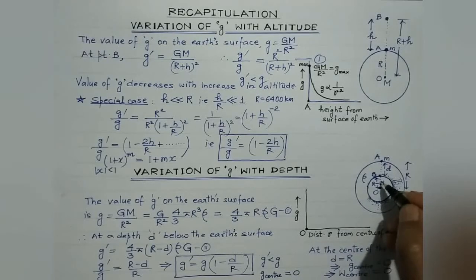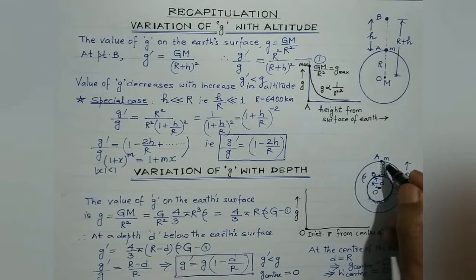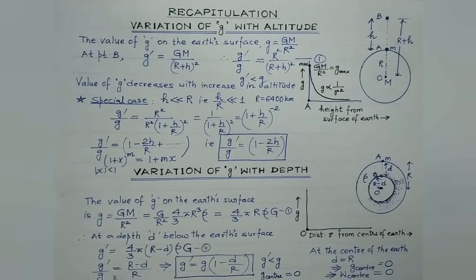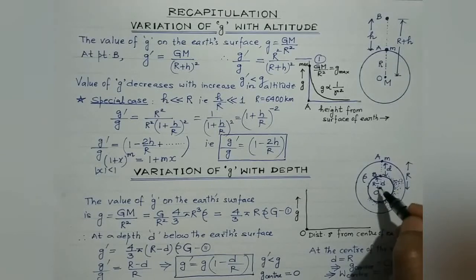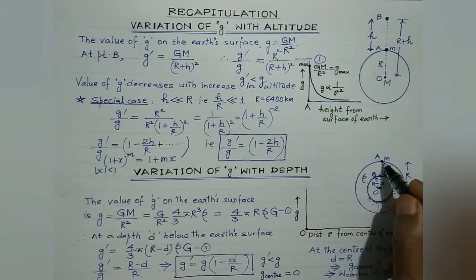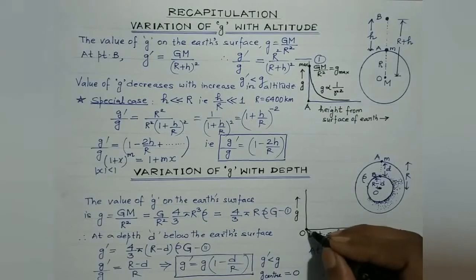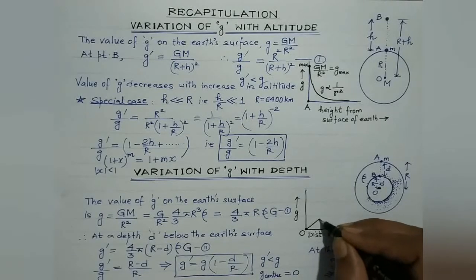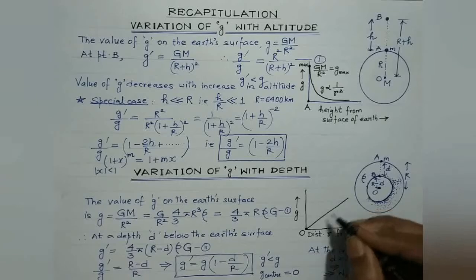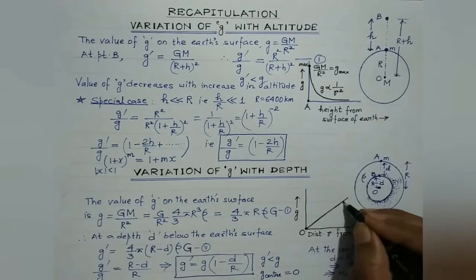Now if we move further towards the surface, the value of small g will keep on increasing linearly, and at a point A on the earth's surface, the value of small g is maximum. So g dash is directly proportional to r minus d, which is this distance. As this distance is increased, the value of small g will also increase, and on the Earth's surface it will be maximum. So it is linearly dependent. So it should be like this. It will be a straight line passing through the origin.